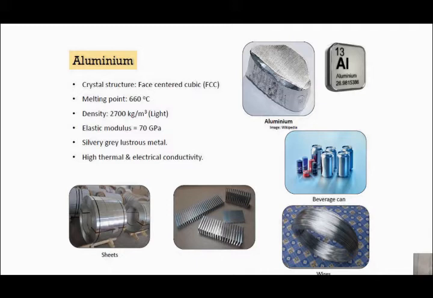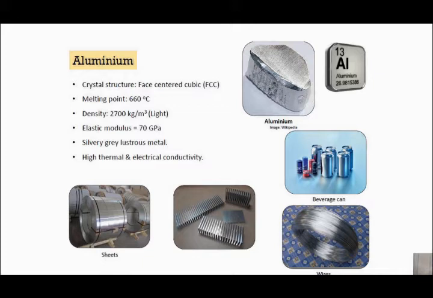So it's a light metal if you compare with steel, whose density is around 7500, 7800, like that. So quite low. Elastic modulus is 70 gigapascal, and the appearance is a silvery gray lustrous metal, and high thermal and electrical conductivity is the main advantage of using aluminium and its alloys.